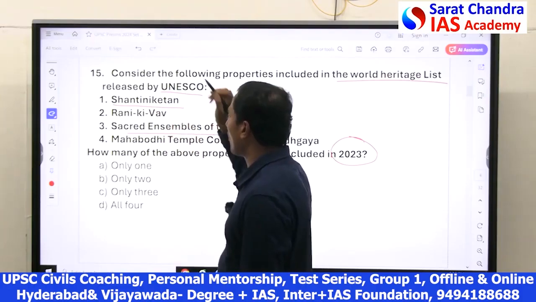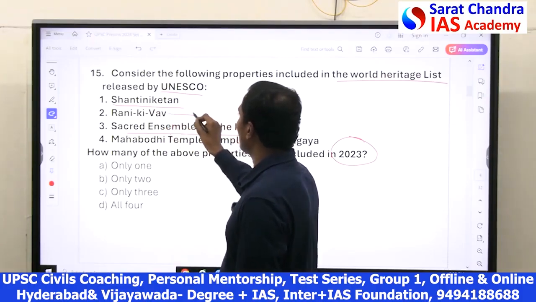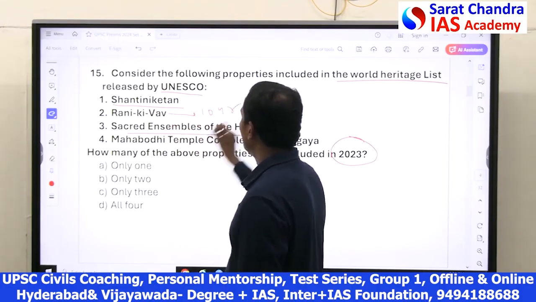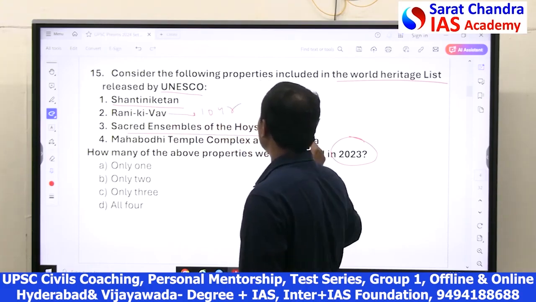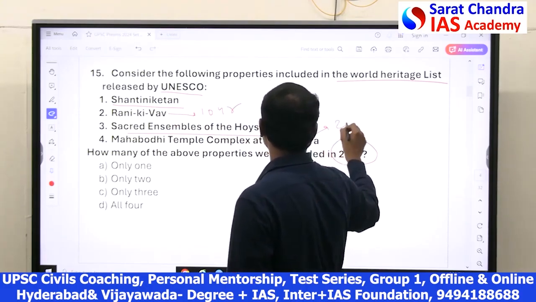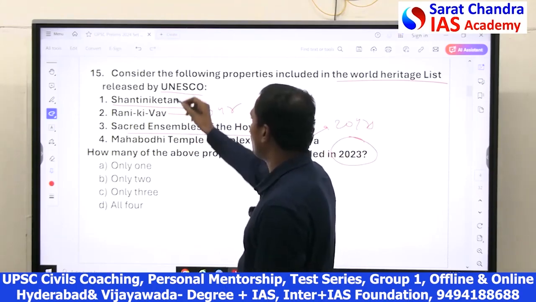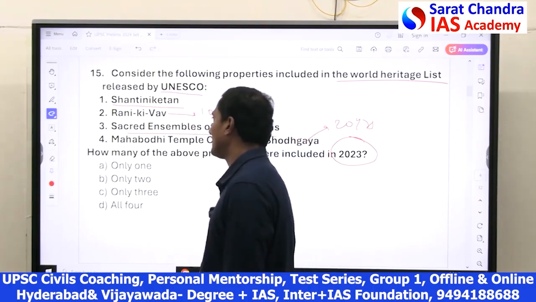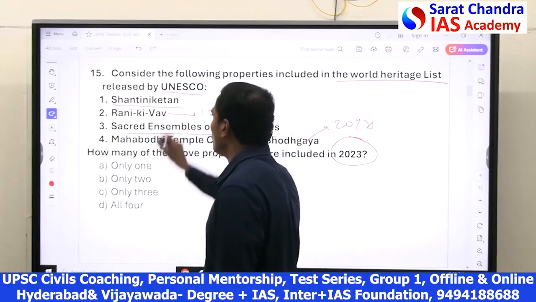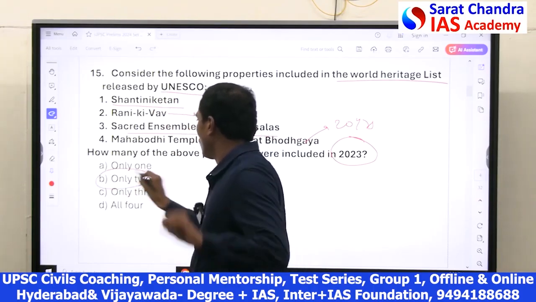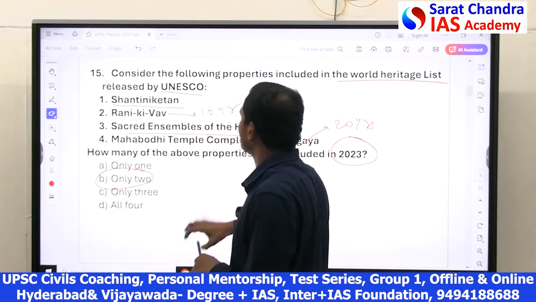The remaining two were added long back. For example, Rani Ki Vav was added almost 10 years back. Even Bodh Gaya's Mahabodhi temple complex was added almost 20 years ago. These were added very long ago, whereas these two, 1 and 3, were added recently, 1 year ago. So the answer is 1 and 3, only these two.